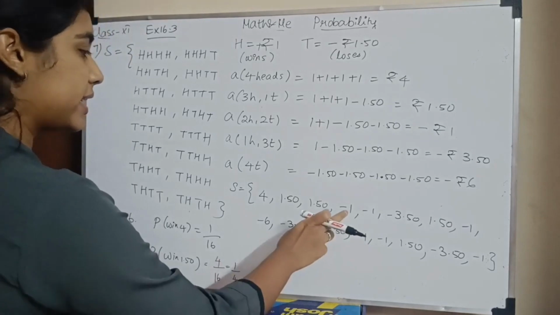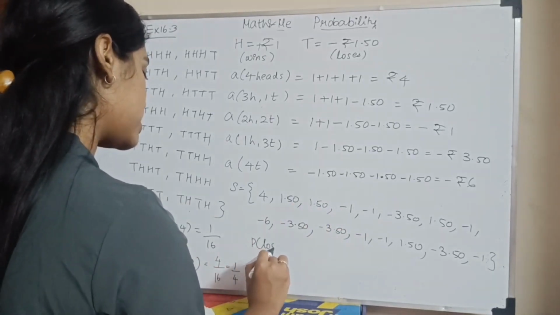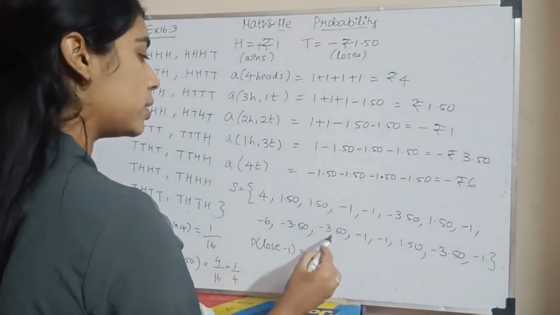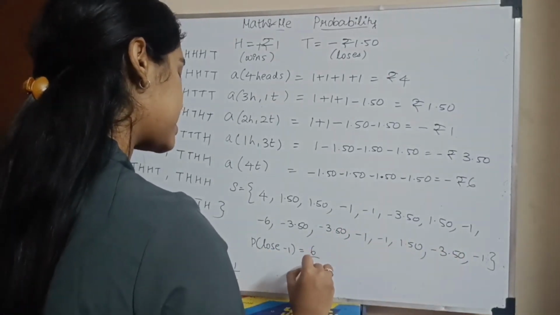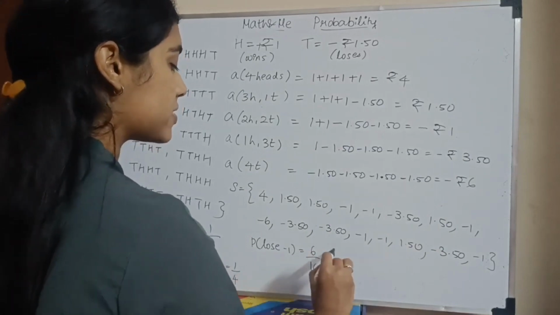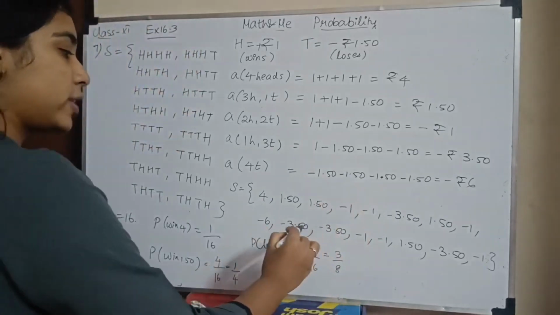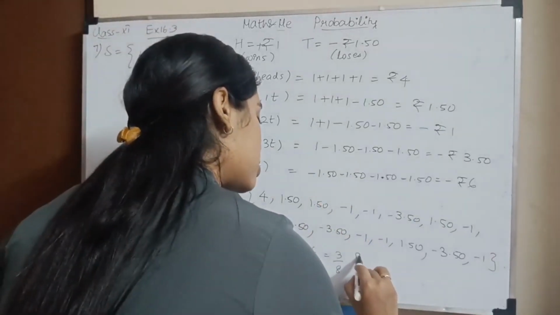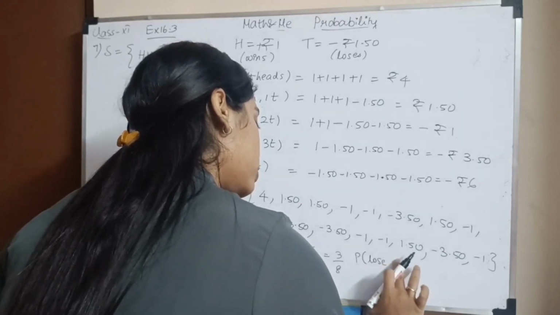Then the probability that I lose 1 rupee. So the probability of losing 1 will be 1, 2, 3, 4, 5, 6, so it will be 6 divided by 16. Both are divisible by 2, so 3 divided by 8. Then the probability that I lose 3.5.